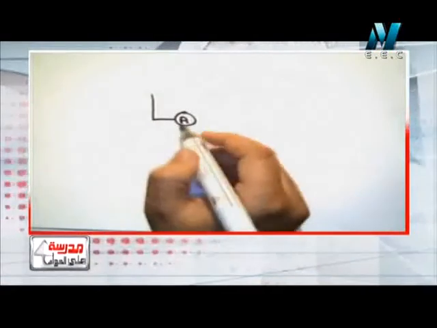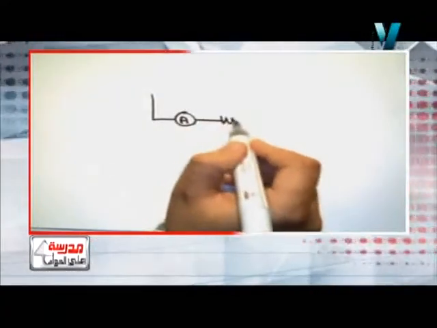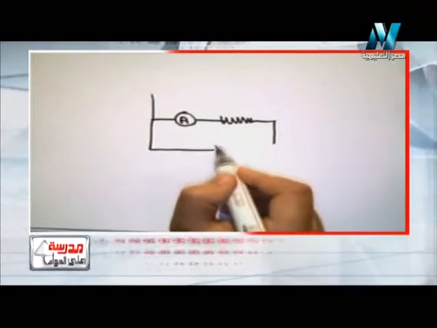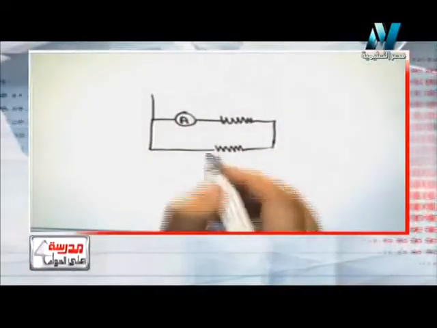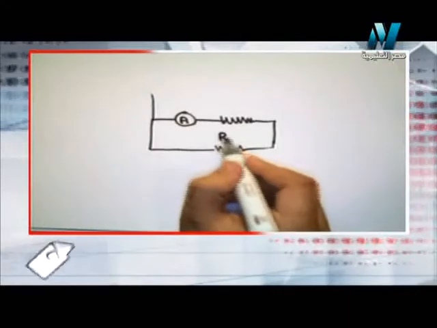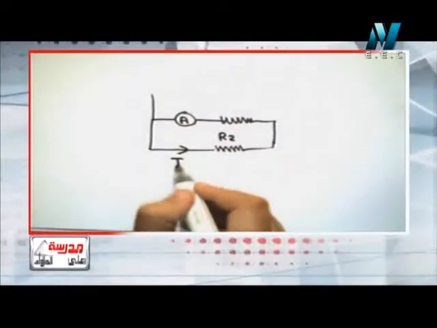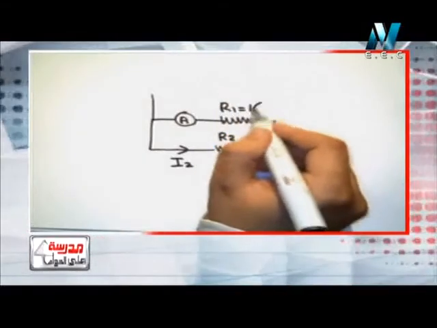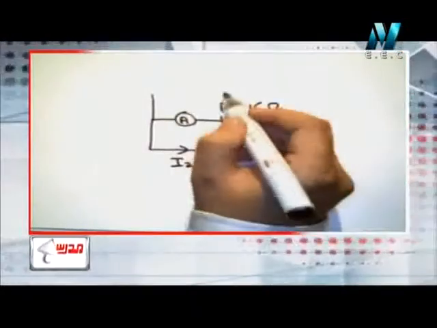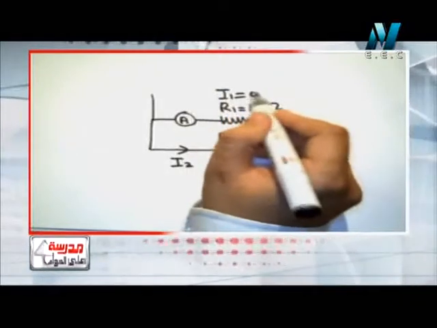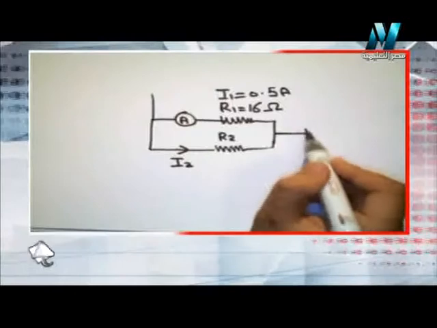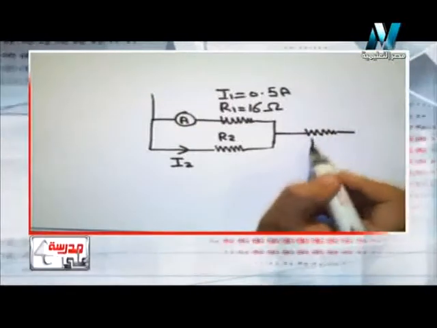This is the ammeter, and another resistance is connected to it in parallel. This is R2 carrying current I2. This is R1, which is equal to 16 ohm, carrying current I1, which is 0.5 ampere, and they are connected with another resistance R3 in series.